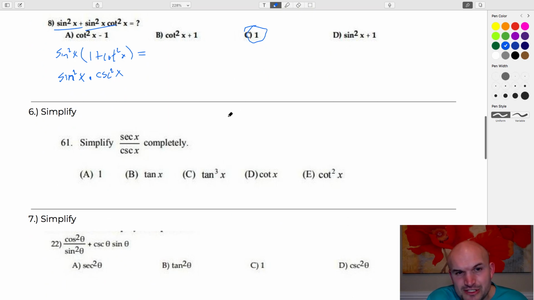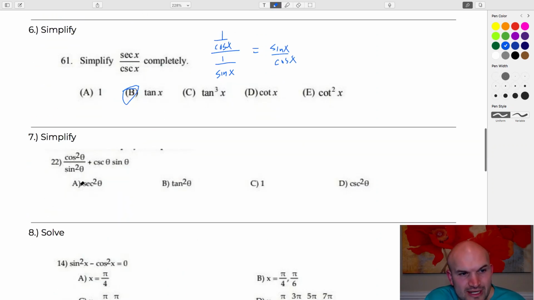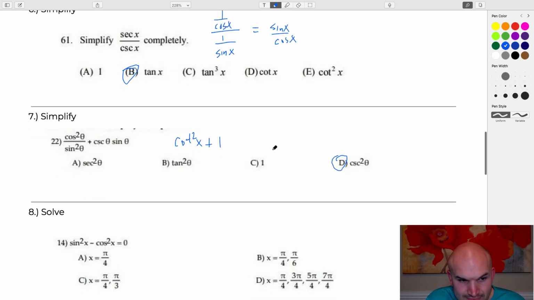The next example might be easier to understand in terms of sines and cosines. So I'll rewrite this as 1 over cosine over 1 over sine of x, and then you could multiply by the reciprocal. When you do that, you would get sine of x over cosine of x, which is tangent of x. Next one here, again, we see the cosine squared over sine squared, which is going to be cotangent squared of x. Cosecant of theta times sine of theta, again, are reciprocals. So again, we have cotangent squared of x plus 1, which is going to be another cosecant squared of x.